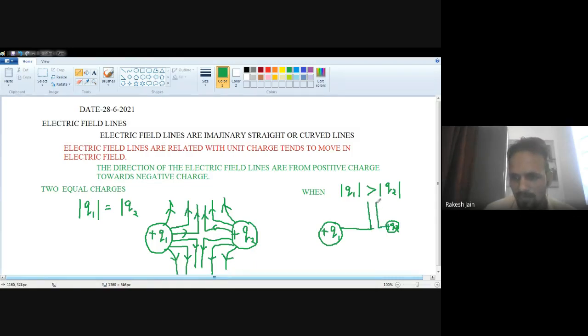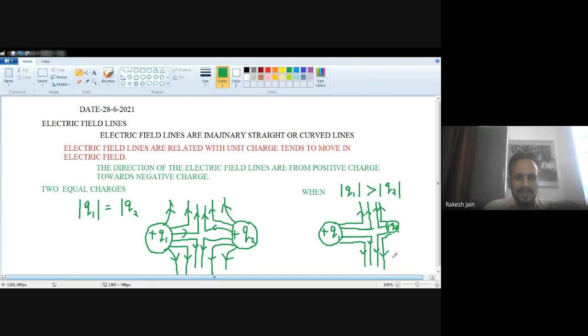Now the length of the electric field line for Q1 is greater compared with Q2, because Q2 is lower than Q1. These are the electric field lines. Q1's electric field lines are long because Q1 is greater compared with Q2. But the lines are in the same pattern as the previous, because both are of equal polarity. So that's all about the electric field lines.